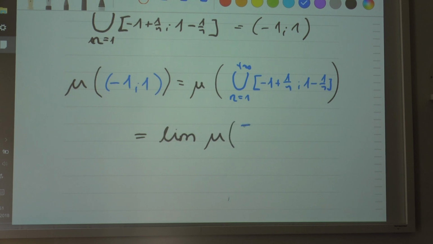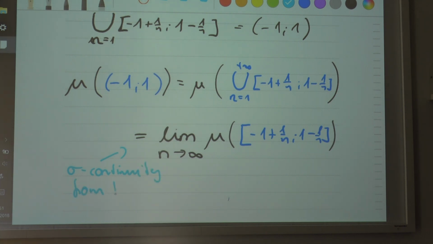Of the last interval, from negative 1 plus 1 over n to 1 minus 1 over n, as n converges to plus infinity. You understand? So this is equal to the limit of this image here, and this equality directly follows from sigma continuity from below. So these two things are equal due to the sigma continuity from below.